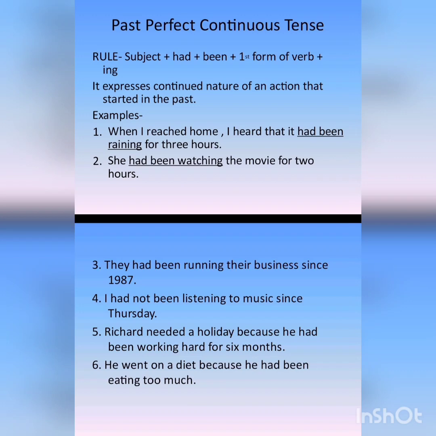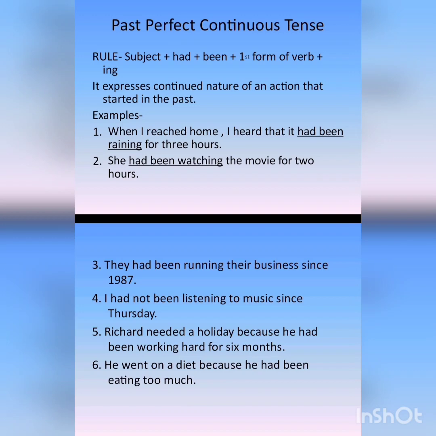Present participle form क्या होता है verb का? Where we use the base form of the verb plus ing. Okay. So in this also we will use subject plus had plus been plus the present participle form of the verb. Past participle is the third form of the verb, and present participle is when the base form of the verb is used with ing. Okay. So what is the past perfect continuous tense used for?